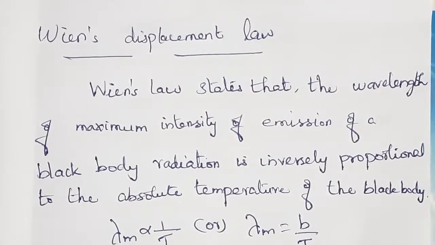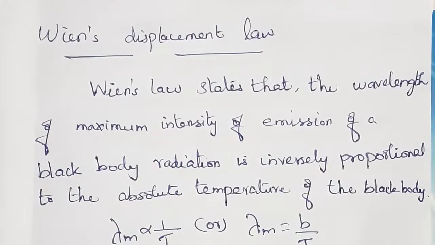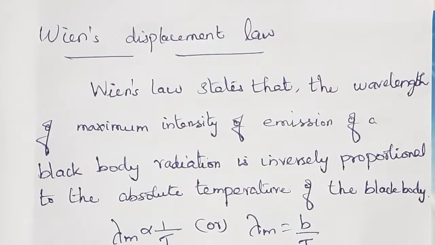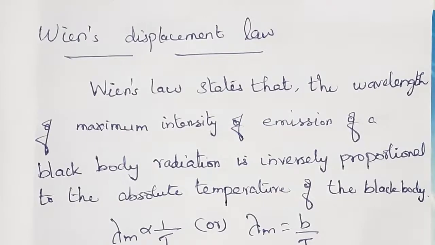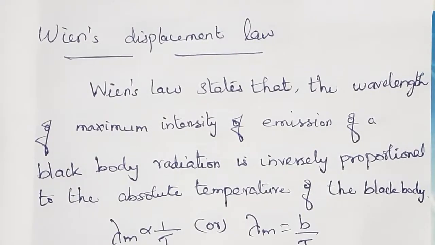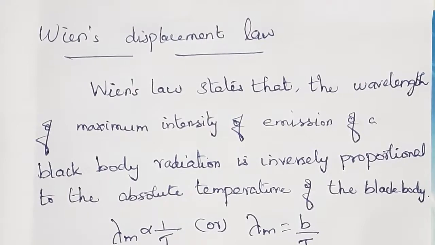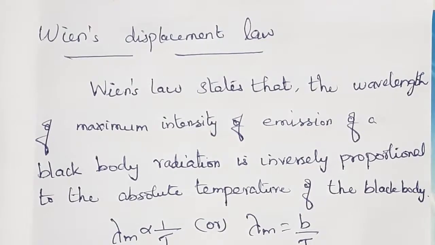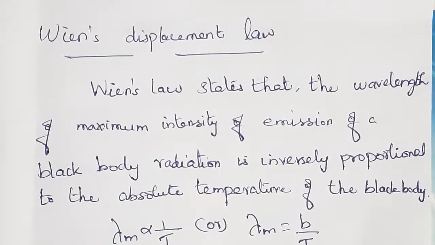The wavelength of these radiations depends on the absolute temperature. Radiations have different wavelengths and all are emitted, but the wavelengths will not have equal intensity.